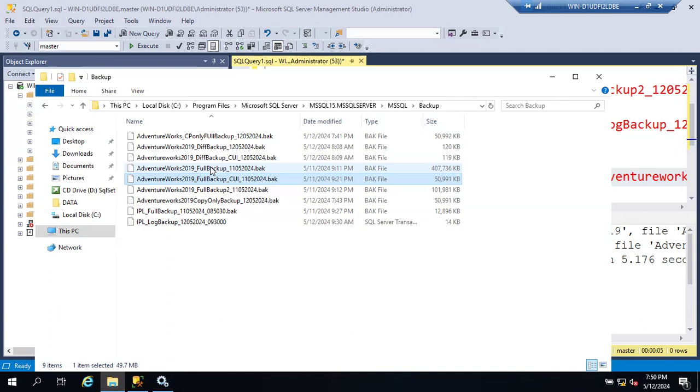So for all the databases, we'll follow one good practice. Some companies will go for weekly full backups, daily differential backups, every 15 minutes log backups. Some companies will go for every day full backup, every 4 hours differential, like banking projects, critical projects. Every day full backup they will take, every 4 hours differential backup they will take, every 15 minutes log backup they will take. Some companies take log backup every 5 minutes also. So it's not a fixed value. Whatever you want, you can change it. I'll show you how to do that. Don't worry.